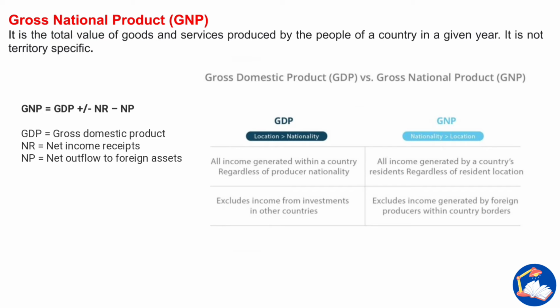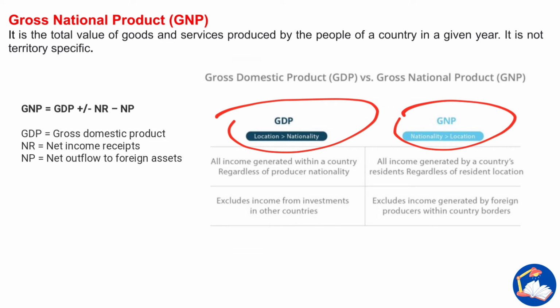So what is the difference between GNP and GDP? GDP is location specific. As I told you before, Ford, a foreign company working in India, its amount is also calculated in GDP. So location is more important than nationality. In the case of GNP, nationality is more important than location. So just take N as a hint. All income generated within a country, regardless of producer nationality, is calculated in GDP. All income generated by a country's residents, regardless of their location, is calculated for GNP.